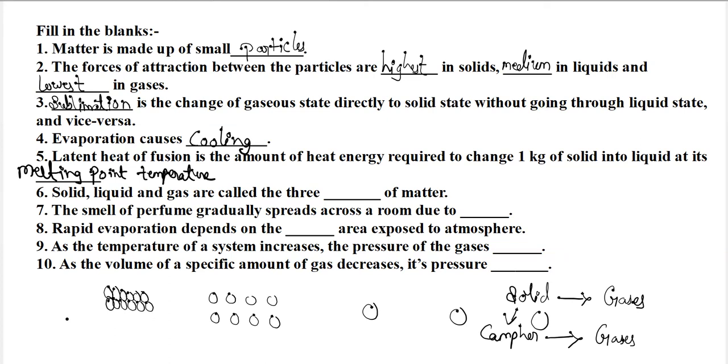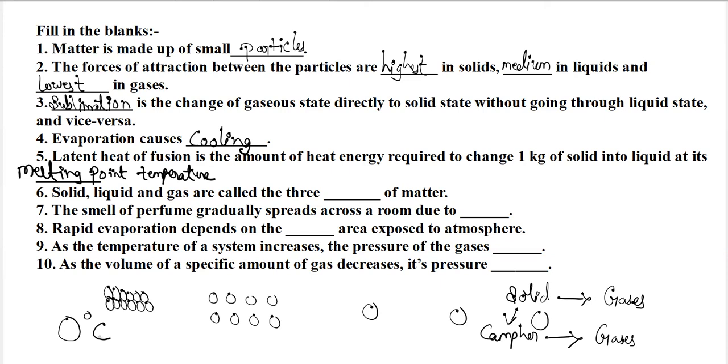For example, the melting point temperature of ice is 0 degrees Celsius. So here the melting of ice will take place at 0 degrees only. And the amount of heat required to convert 1 kg of ice into water at 0 degrees Celsius will be called the latent heat of fusion for ice. Okay, let's see the next question.